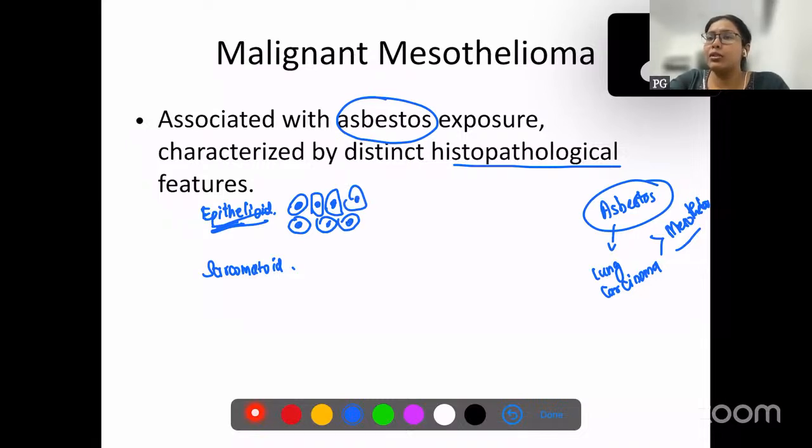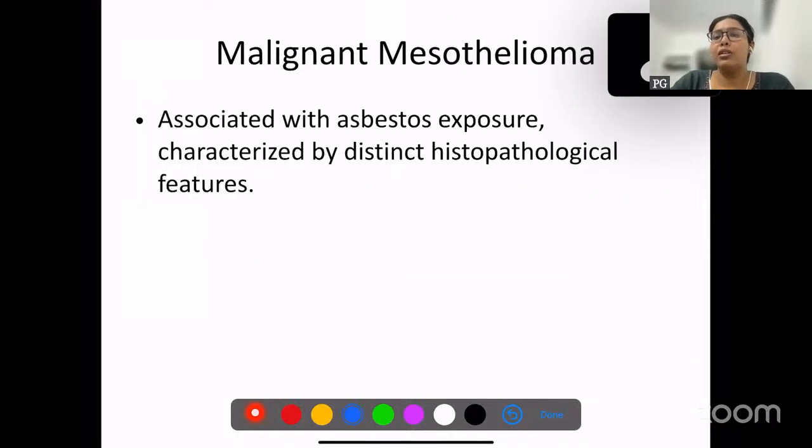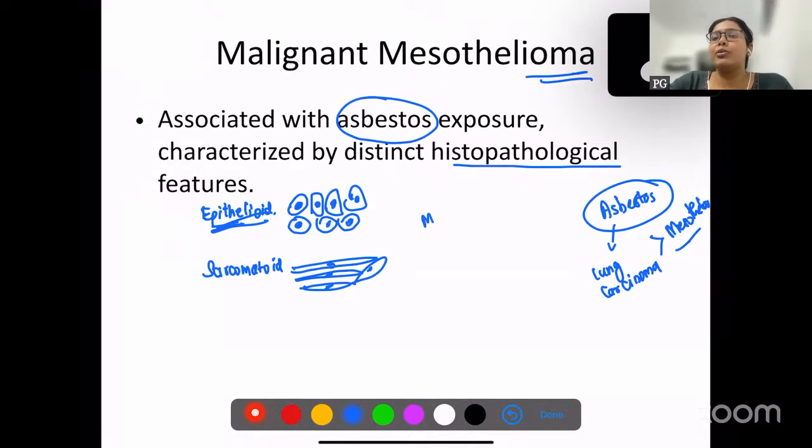Sarcomatoid is looking like a sarcomatous cell, so long spindle cells. Since this is mesothelioma, it is a malignant tumor. We are going to have mitosis. We can have necrosis and atypia. These things can be there in any malignant tumor.